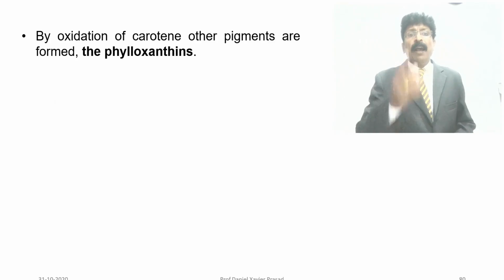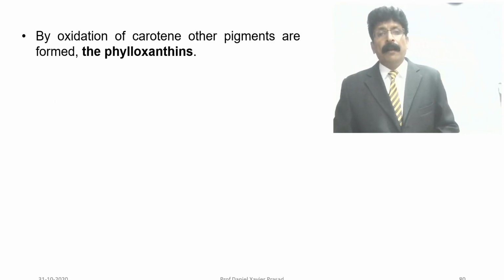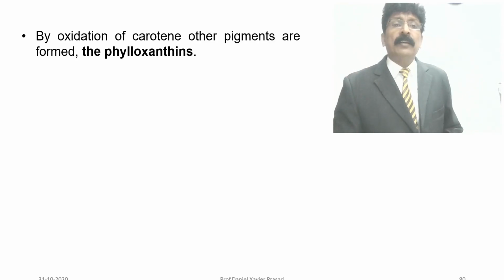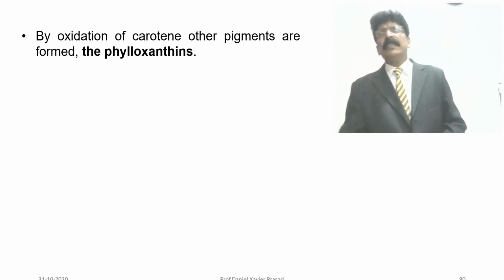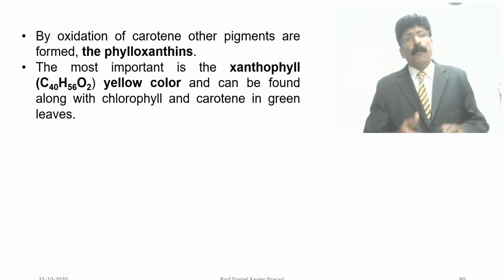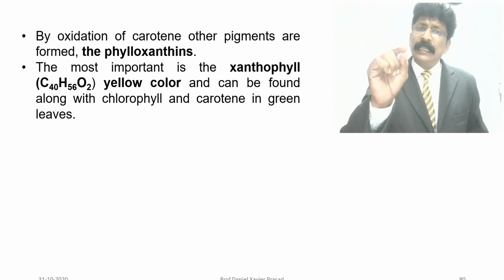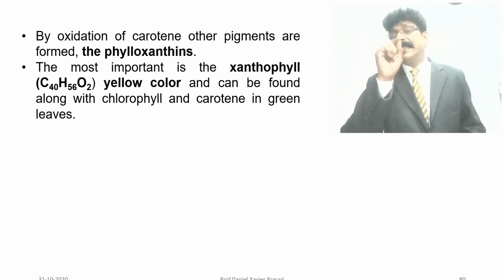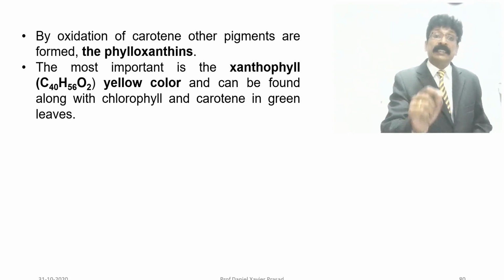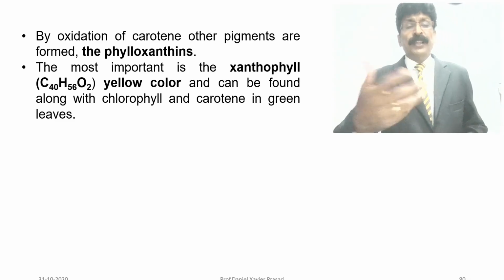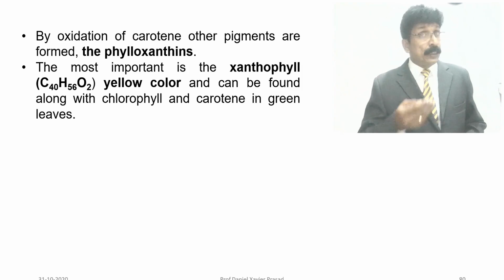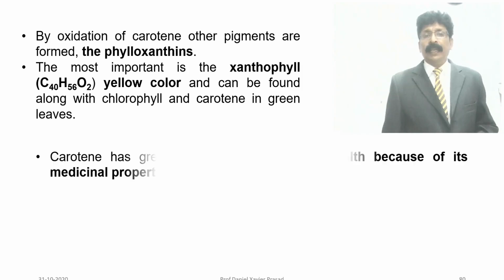By oxidation of carotene, other pigments are formed. They are the xanthophylls. The most important is xanthophyll, C40H56O2, yellow in color, which can be found along with chlorophyll and carotene in green leaves.